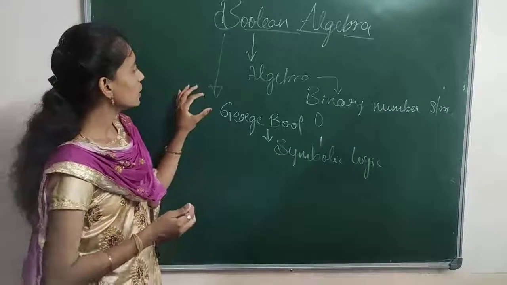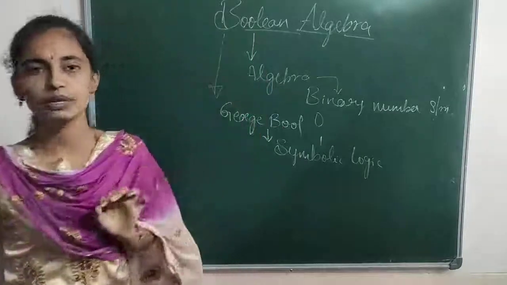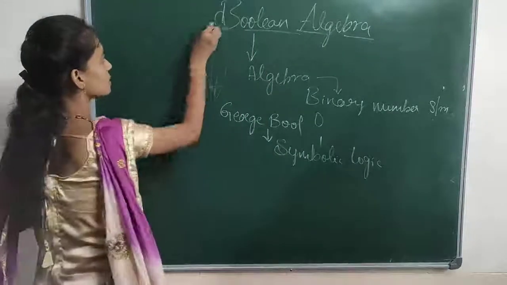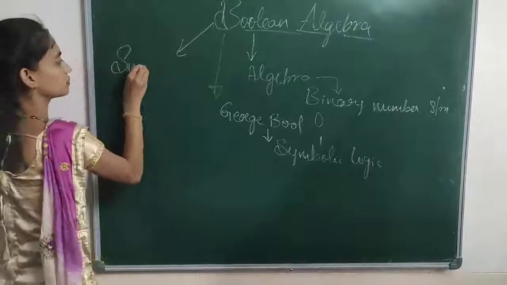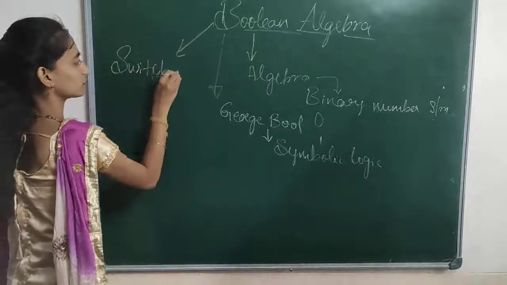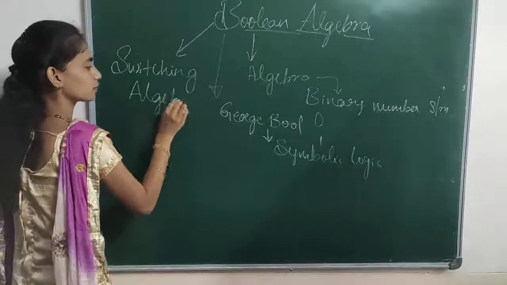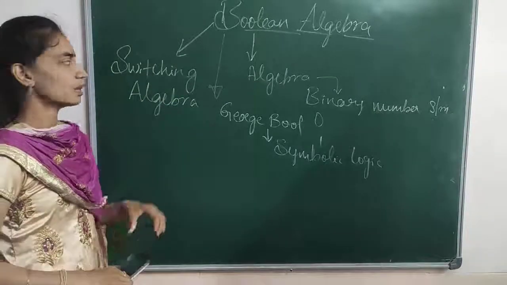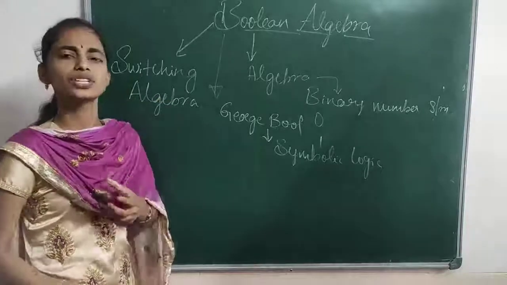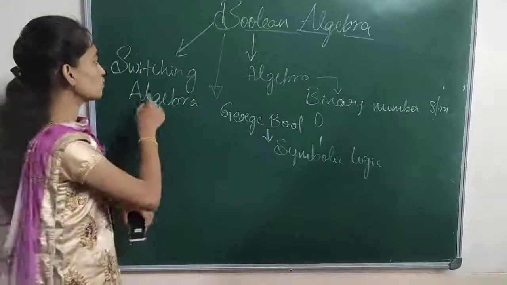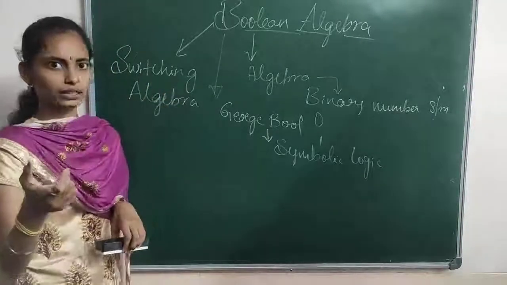This Boolean algebra is also called switching algebra. Why do we call it switching algebra? Take a normal switch.